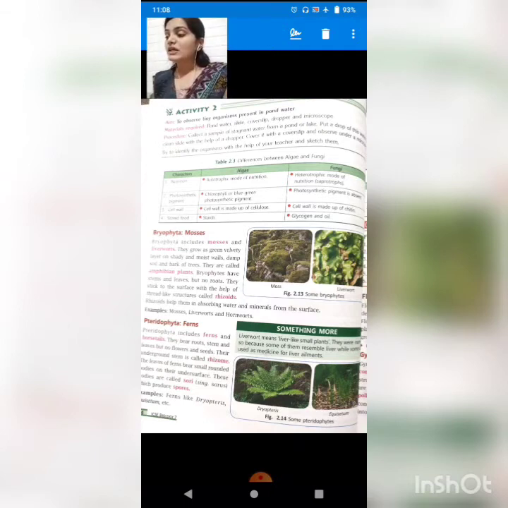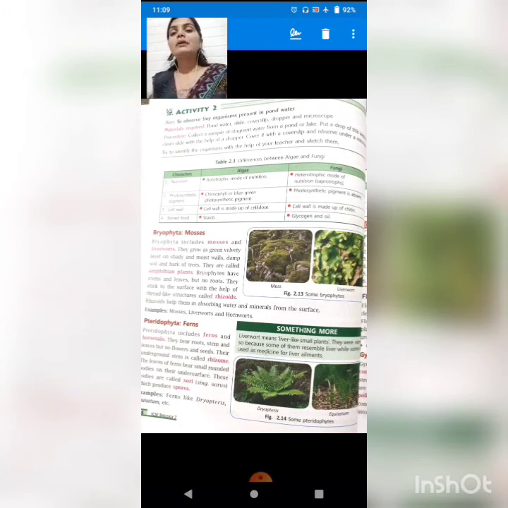They are called amphibian plants. Amphibian plants means the plants which live on land as well as in water. Bryophyta have stem and leaves but no roots. They have stem, they have leaves, but they do not have any root.